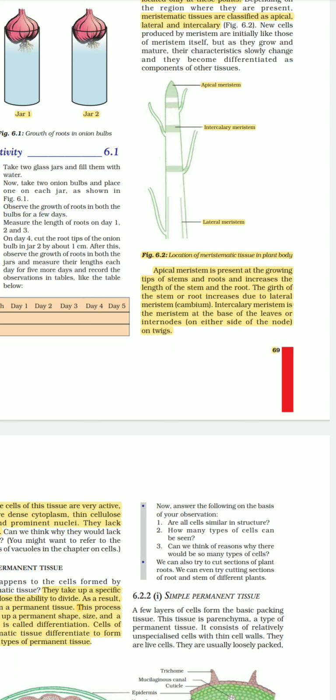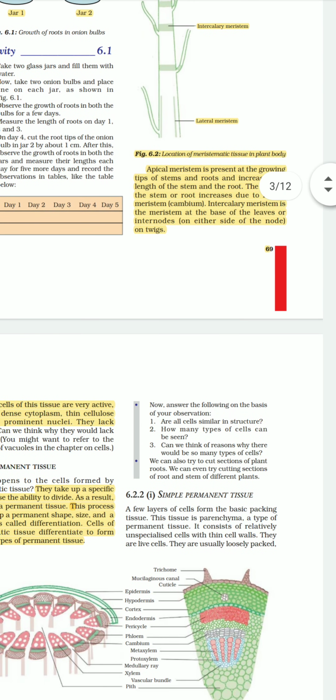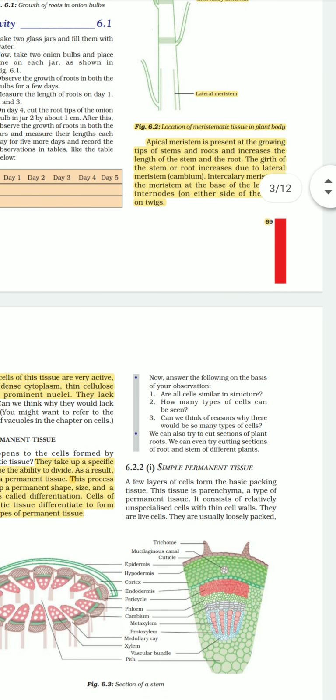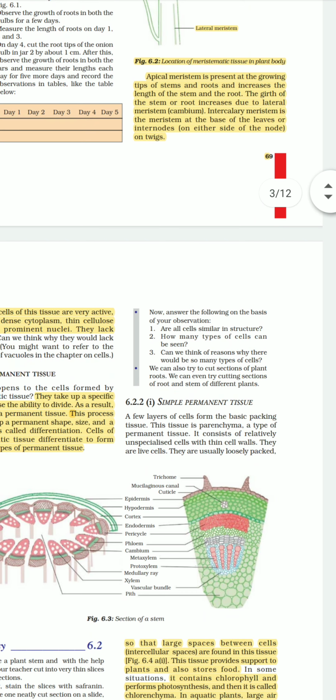And third is the lateral meristem. This actually helps us to grow the girth, that is, how the plant grows in diameter. That growth is done with the help of lateral meristem. Everything is given over here. Please go through it in the book.